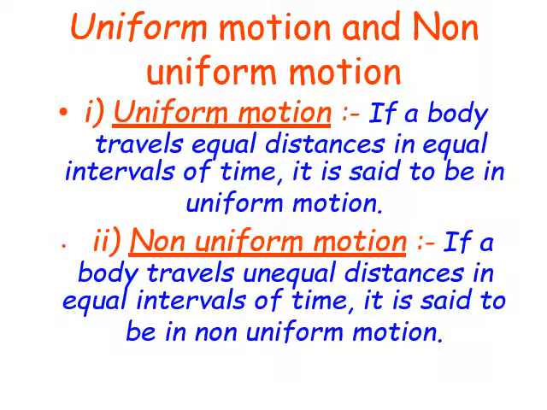Motion is of two types, uniform motion and non-uniform motion. First is uniform motion. If a body travels equal distances in equal intervals of time, it is said to be in uniform motion. Means equal distance, equal interval of time. Non-uniform motion: if a body travels unequal distances in equal intervals of time, it is said to be in non-uniform motion.